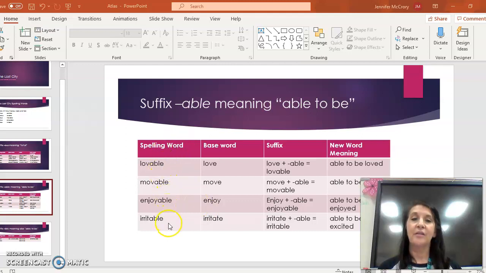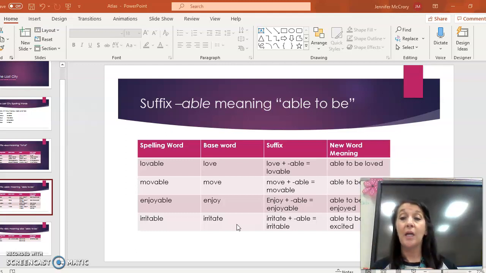Let's take a look at our very last spelling word. And this one's going to be a little bit different. And I'm glad we chose this word this week. This word is irritable. Okay, so our spelling word is irritable. Our base word might have been a little bit tricky, but our base word, if I pulled off that ABLE, it was irritate. Very good. I knew you knew that. I knew you had it filed away somewhere up here.